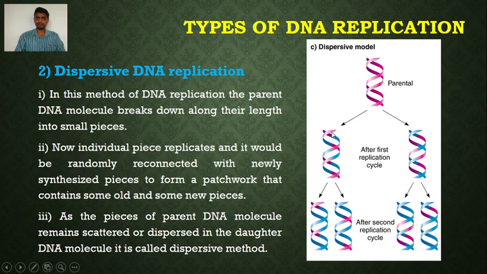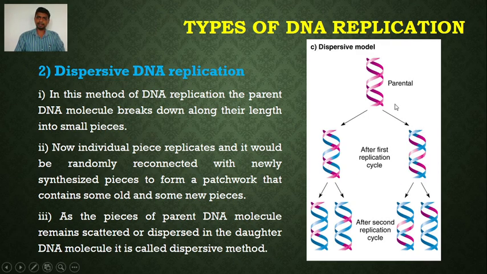Here we can see this is the old DNA, this is the new DNA, old DNA, new DNA. The old DNA and newly synthesized DNA have been reconnected randomly to form a patchwork that contains some old and some new pieces. As the pieces of the parent DNA molecule remain scattered or dispersed in the daughter DNA molecule, it is called the dispersive method.